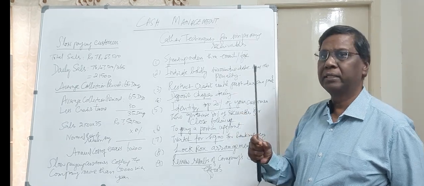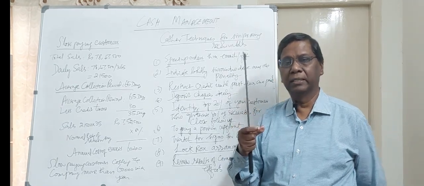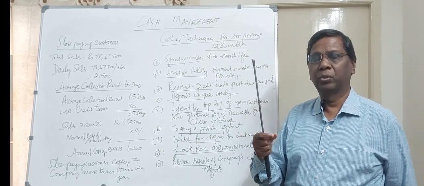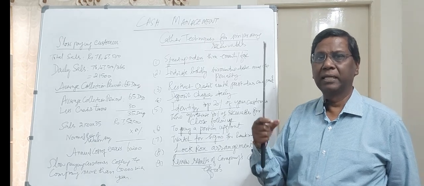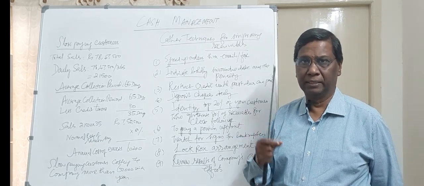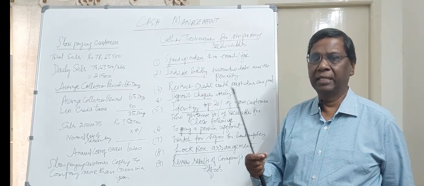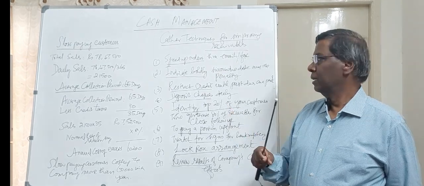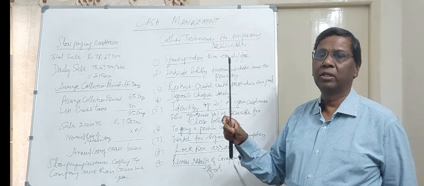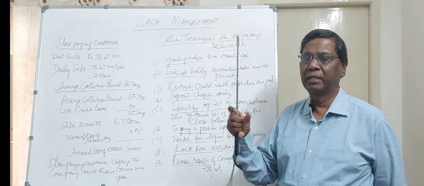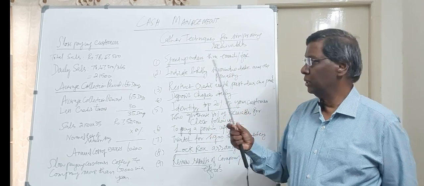So second is, indicate boldly the invoice due date and the penalty. Tell them in some way or other what the due date is and what penalty you're going to charge. Make everything clear to them in a way they understand, either by phone, SMS, email, or fax, and write very clearly in the invoice: this is the due date, this is the penalty if late payment is allowed, like that. So this you have to do.